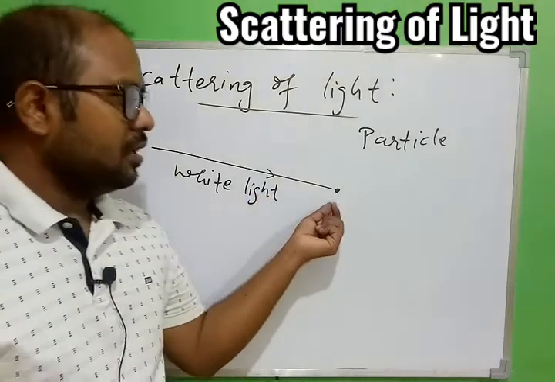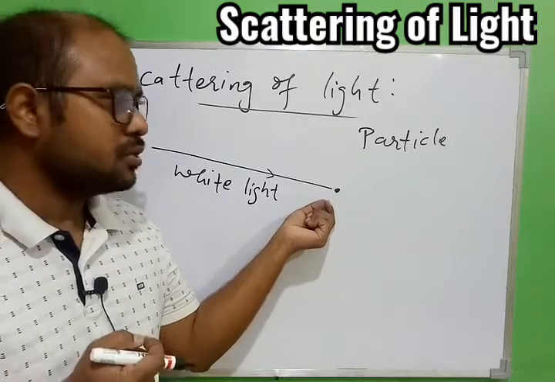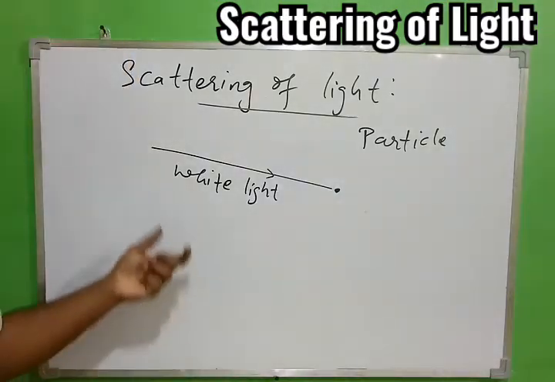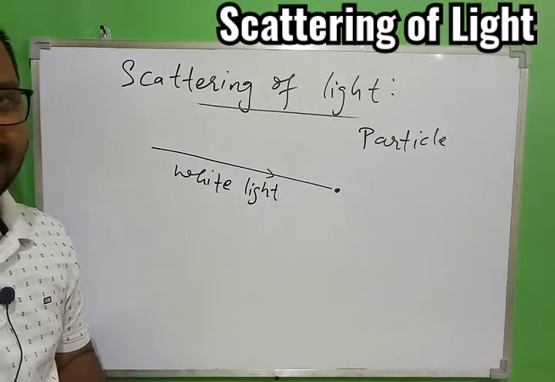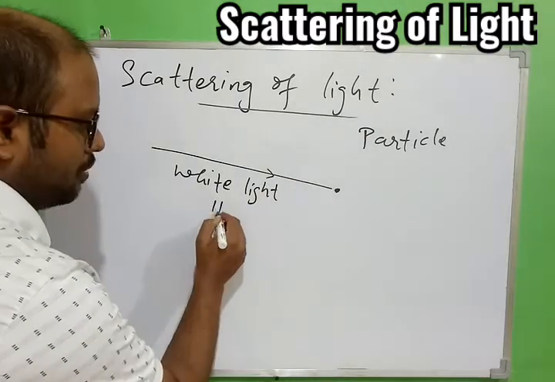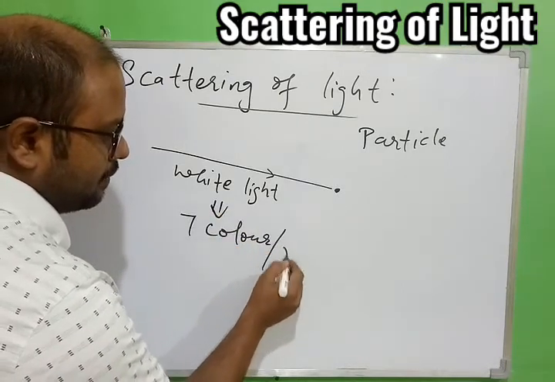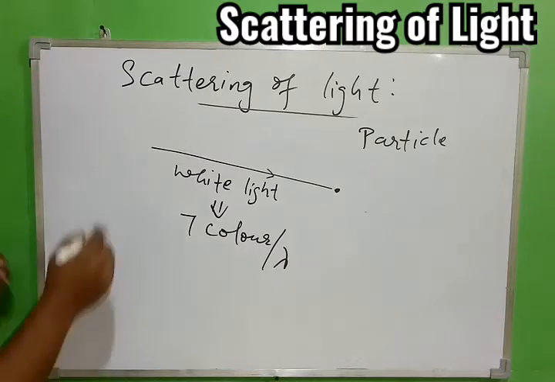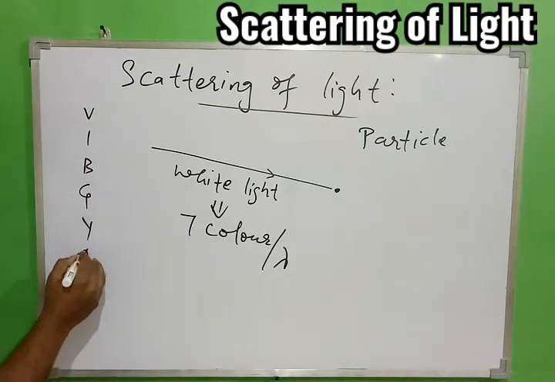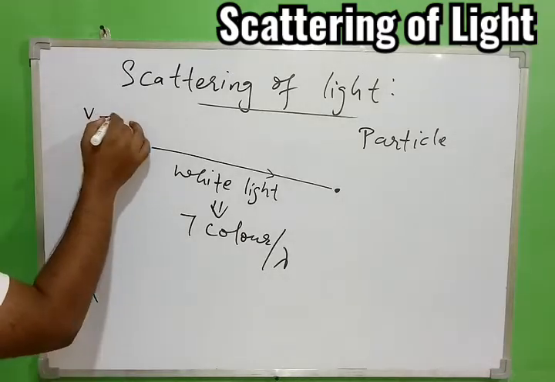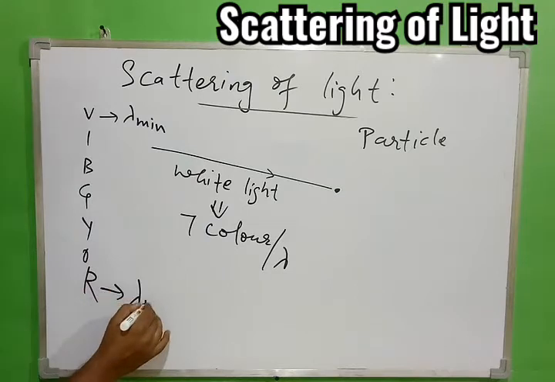Now the size of this particle can be very small. If the size of the particle is very small, then it is possible that all the colors of white light may not be able to hit the particle. So that is one thing you should remember. Here we know that white light is made up of 7 colors, that is 7 different wavelengths we have. So if you see the sequence, always remember that violet has minimum wavelength, red has maximum wavelength.